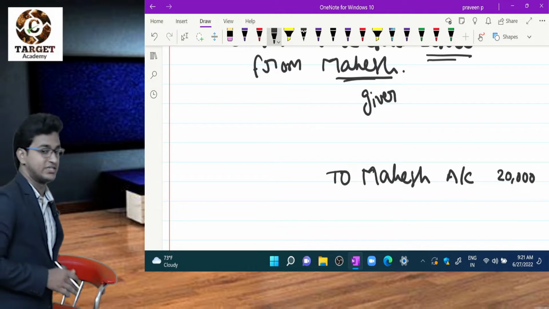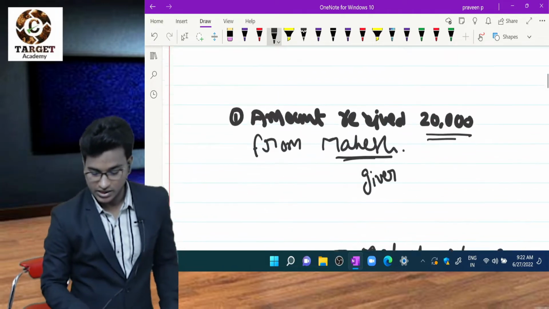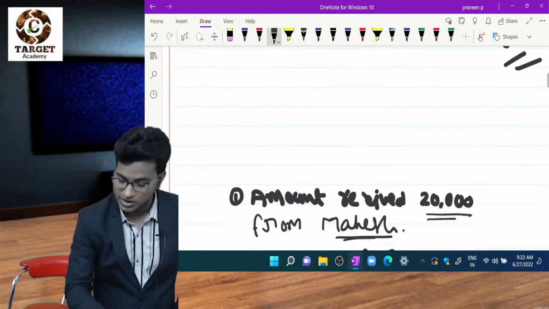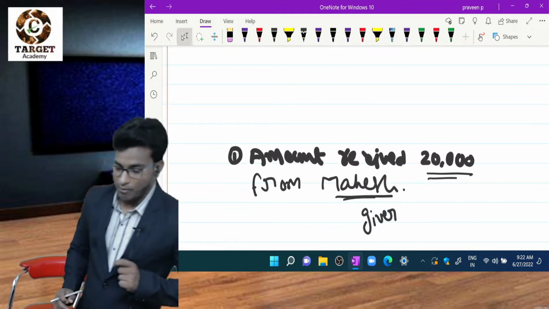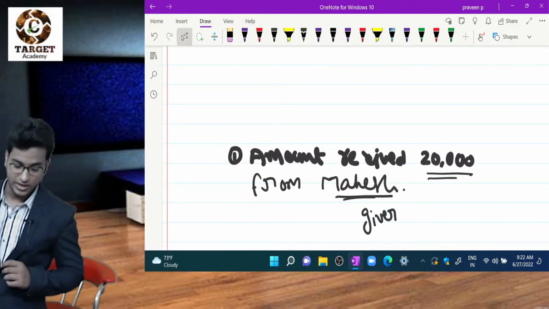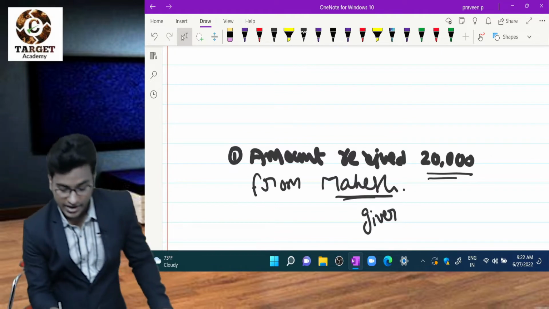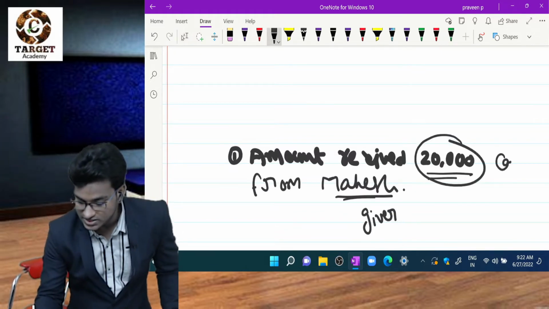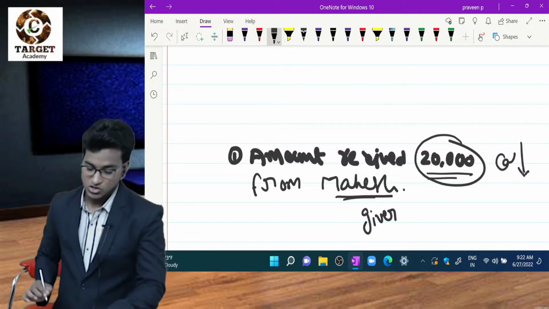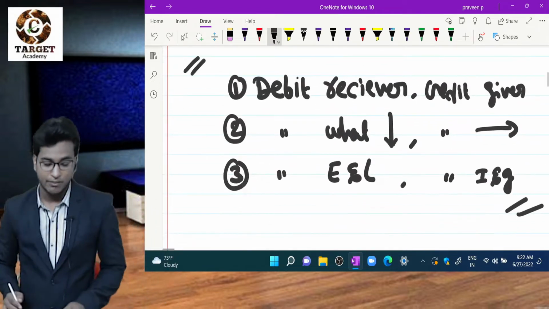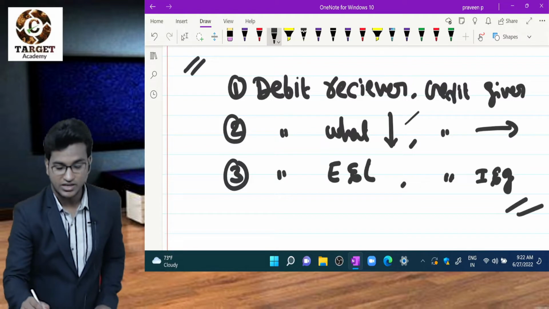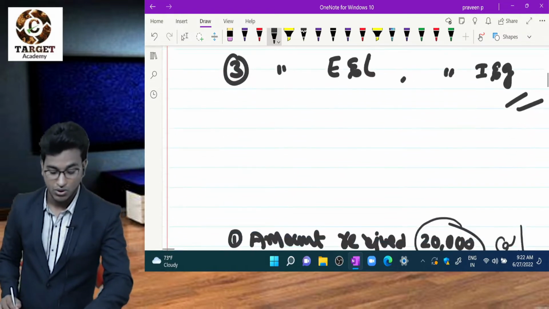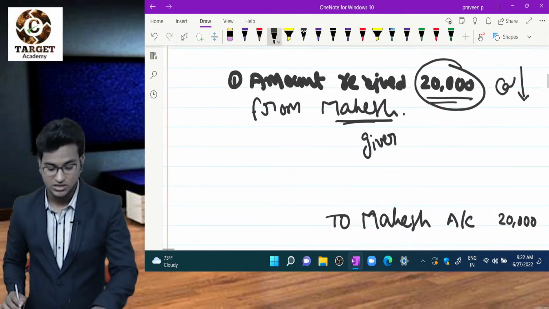Which account should we debit, sir? Observe what is happening here. Mahesh is giving to us 20,000. One more thing, what is being given? Cash is being given. How much? 20,000. That means cash is coming in. So if you observe rule number 2, debit what comes in. What is coming in here? Cash is coming in, right?